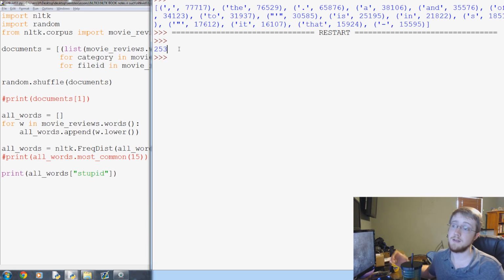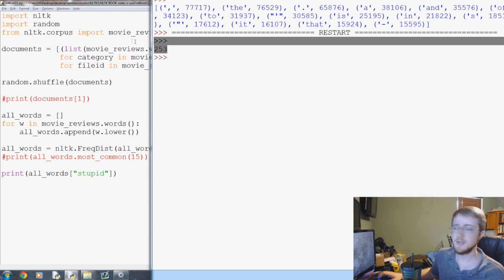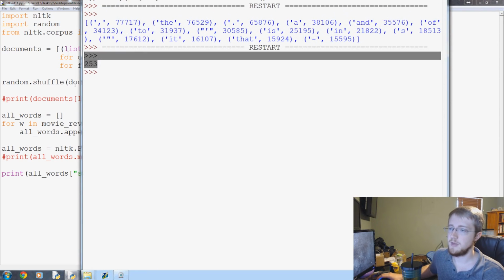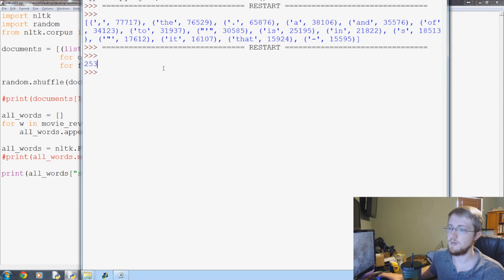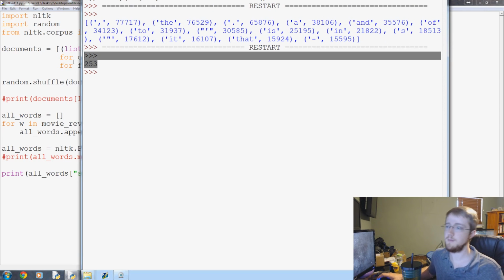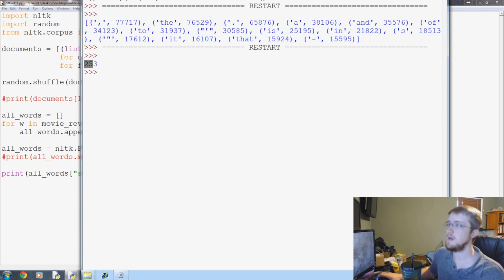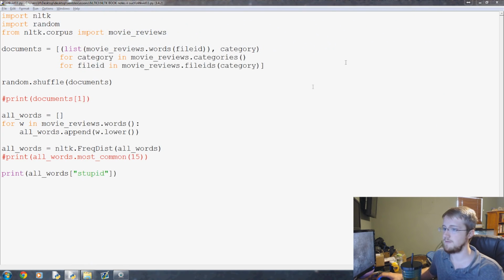Keep in mind that we've got 2,000 movie reviews total. Obviously someone might write a movie review and use the word stupid many times, that's totally possible. But it's quite a large number, almost a quarter, or not a quarter, my bad, an eighth of the reviews possibly have the word stupid in them, which is understandable because we do have 1,000 negative reviews. Anyways, that's it for now.